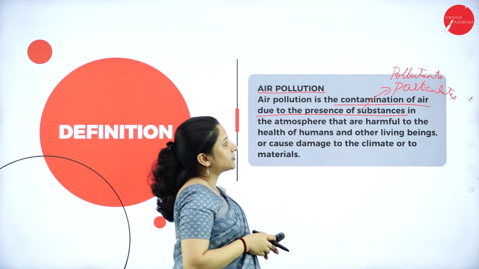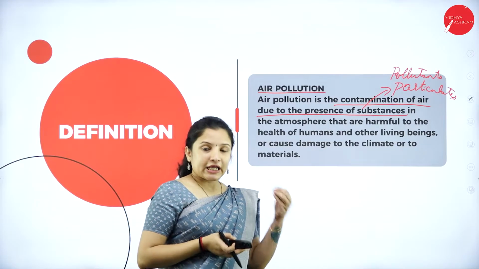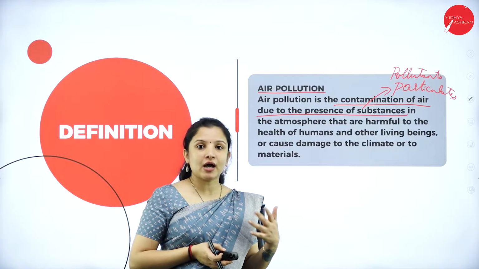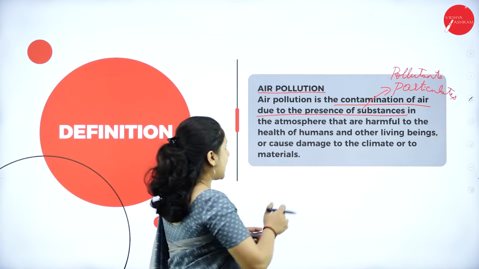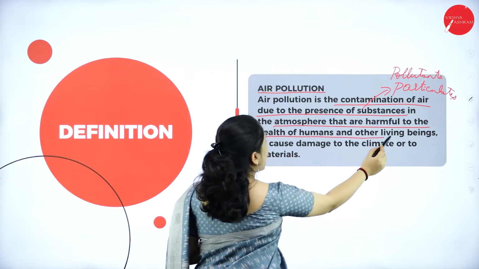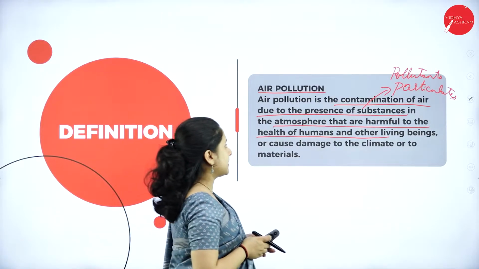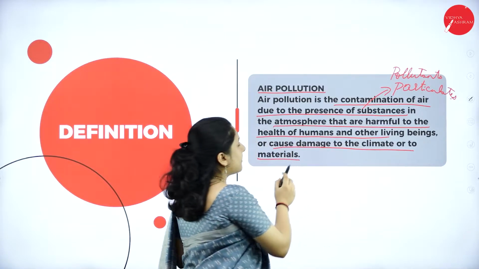So the presence of substances or pollutants in the atmosphere. What are pollutants? Any substance or material that is capable of causing pollution are pollutants. So the presence of substances or pollutants in the atmosphere that are harmful to the health of humans and also to other living organisms sharing this planet, or it can cause damage to the climate or to the materials.